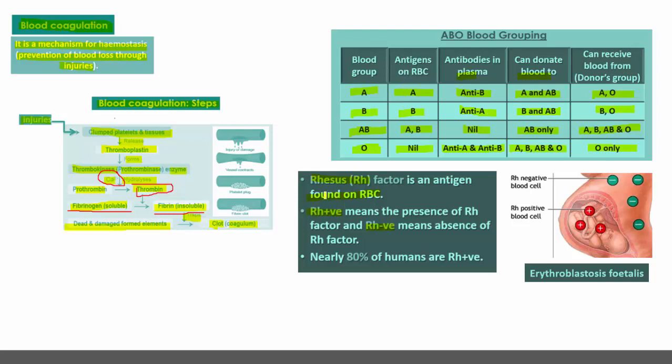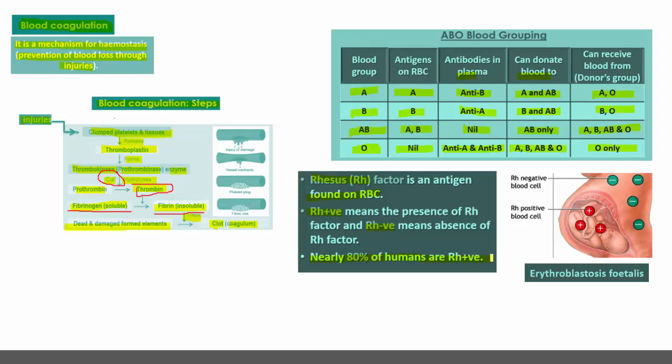RBC surface with RH antigen, the respective blood group becomes positive. RBC surface without RH antigen, the respective blood group becomes negative. Nearly 80% of humans have RH antigen on the RBC and their blood group is positive.